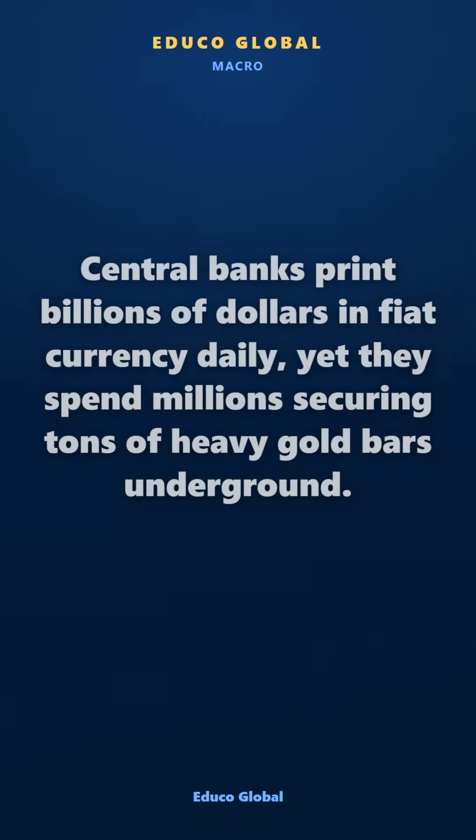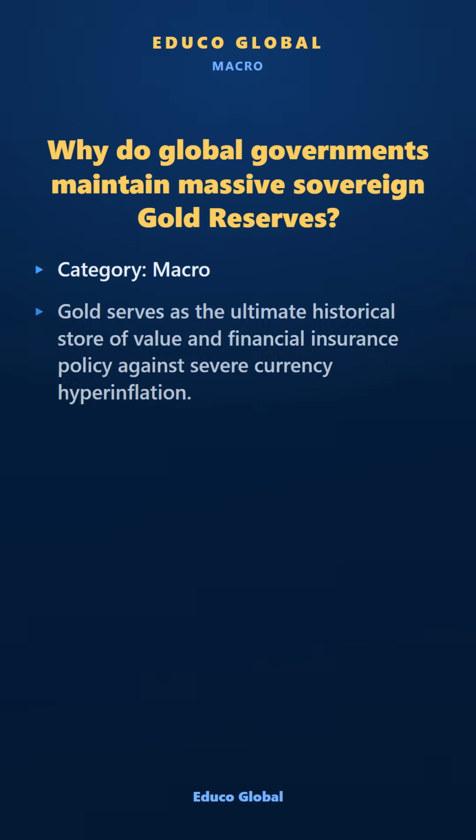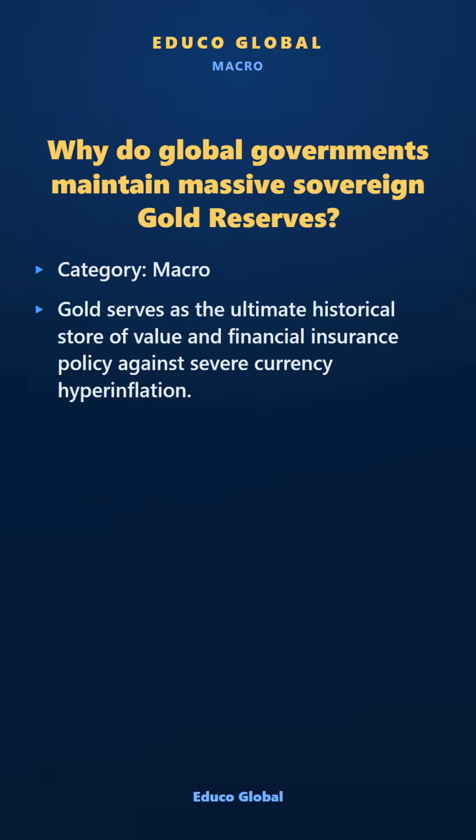Central banks print billions of dollars in fiat currency daily, yet they spend millions securing tons of heavy gold bars underground. Why do global governments maintain massive sovereign gold reserves? Category: Macro. Gold serves as the ultimate historical store of value and financial insurance policy against severe currency hyperinflation.